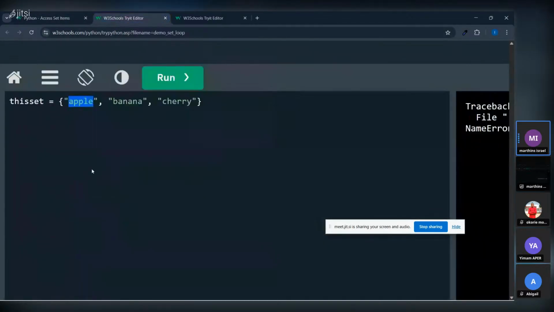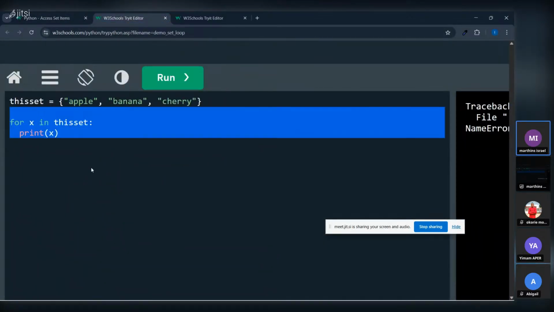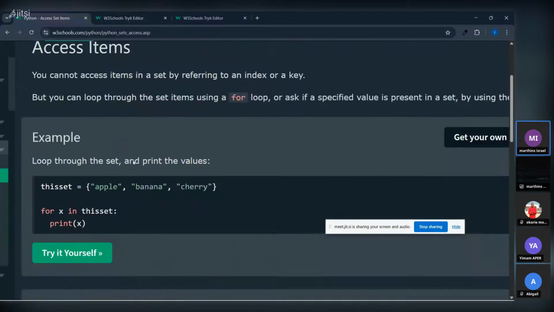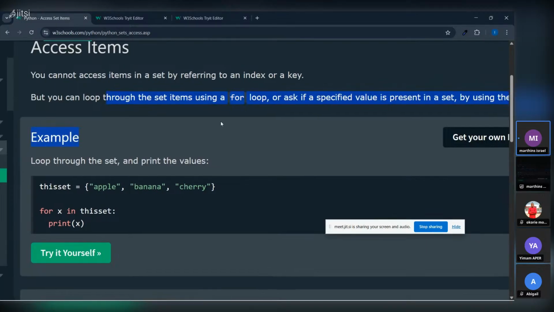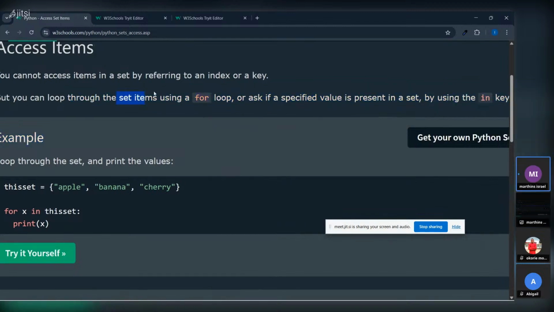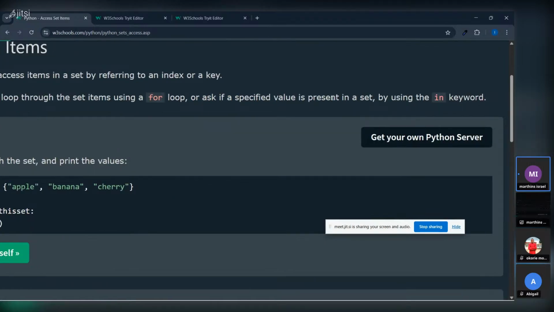So to talk about this for loop, which they use to access the value, they say you cannot access the item in a set by referring to what? The index or key. But you can loop through. As you already know, through a loop you can loop through the set items using what? A for loop, or ask if a specified value is present in the set.